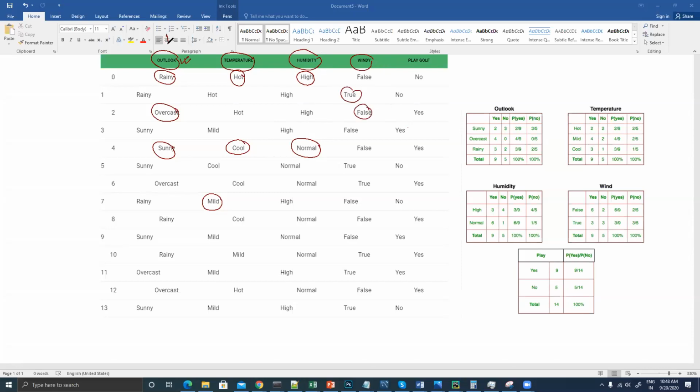So what we have to find out over here is what is the independent probability of playing golf or not playing golf when these things have already happened, right? When some kind of outlook has already happened, then what is the probability that I will be able to say yes or no? When some kind of temperature has already happened, then what is the probability that I will be able to say yes or no? When humidity has already happened, then what is the probability that I will be able to say yes or no.